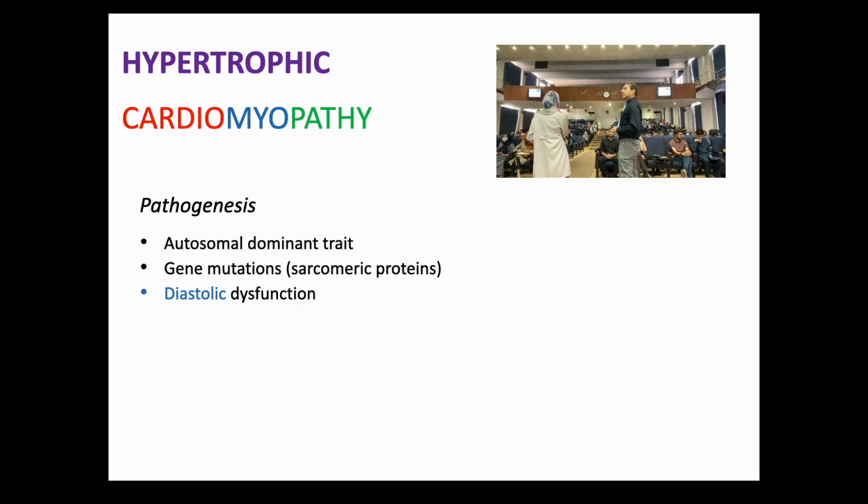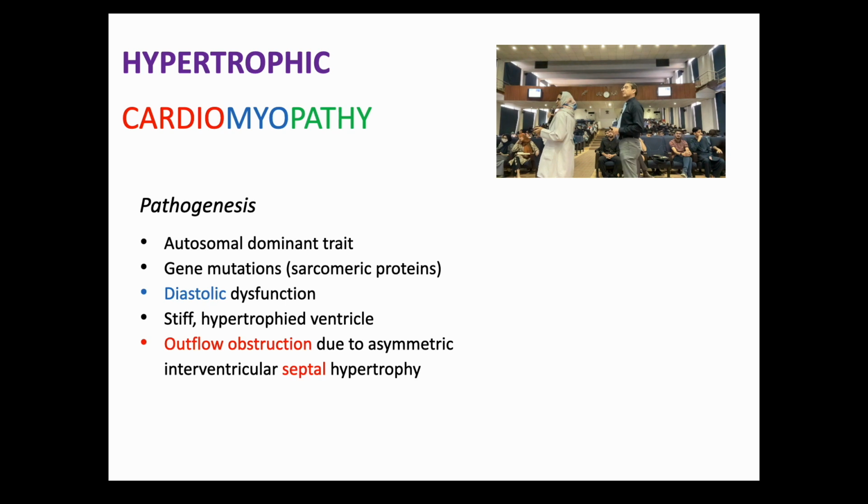So there are gene mutations in the sarcomeric proteins, the contractile proteins troponin and beta-myosin. So now this is a case of diastolic dysfunction. The walls are thick, this is a hypercontracting heart, and it's unable to be filled up properly. Stiff hypertrophic ventricle, and this is important.